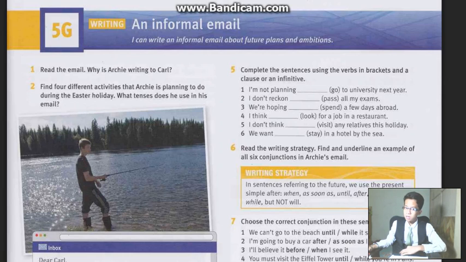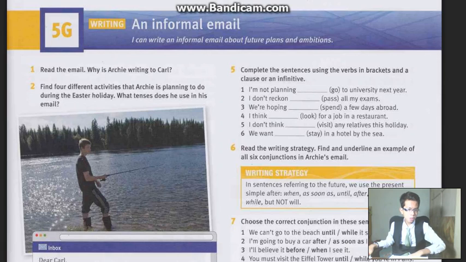Next one. Number 4. I think blah blah blah for a job in a restaurant. Because it is the word think, we have to use a clause after it. So I think I will look for a job in the restaurant. Number 5. I don't think, just the same as think, so a clause right after it.